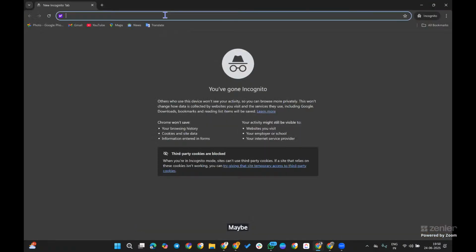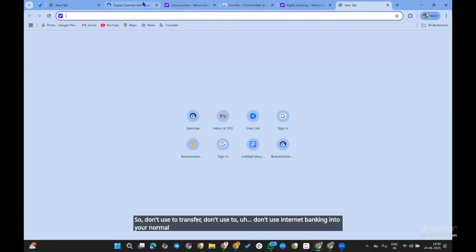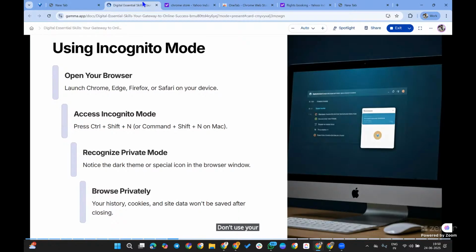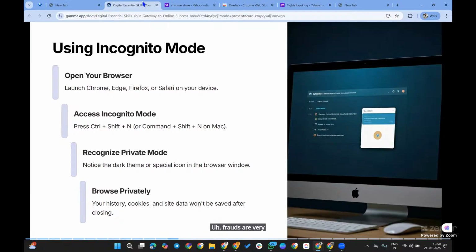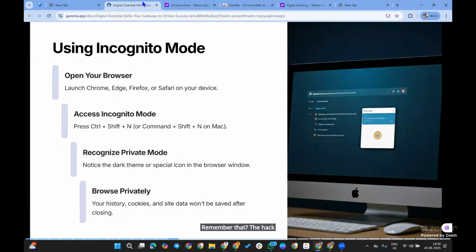Maybe I am trying to open a bank account, or I just want to transfer my money. Don't use internet banking in your normal browsers. Nowadays, frauds are very clever and very technical. If your browser has been compromised, the hackers won't attack immediately.